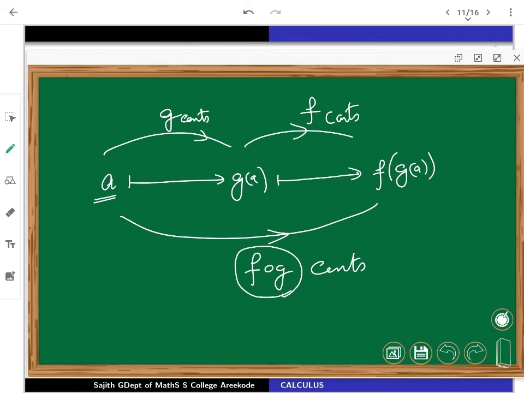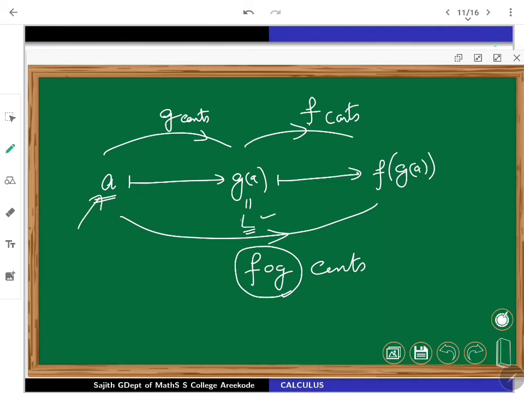To write a clear proof for this, see, this merely says, if I rewrite g of a as L, that f is continuous at L, and you know that g is also continuous. So the limit of g of x as x tends to a is L, which coincides with g of a.